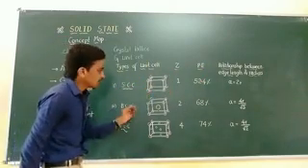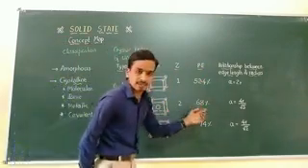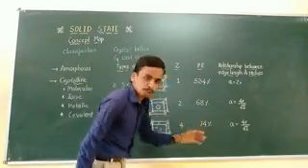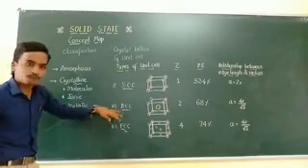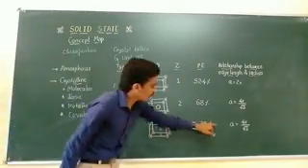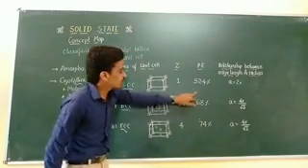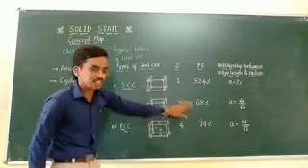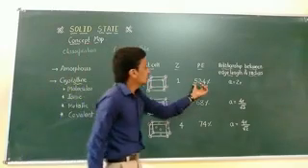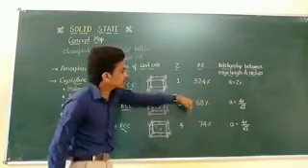Similarly, in case of the BCC it is 68%, and in case of the FCC it is 74%. Therefore, out of the 3 unit cells, the FCC is the best arranged solid because it has the maximum packing efficiency. You can clearly see that as the number of atoms increases, the packing efficiency also increases.